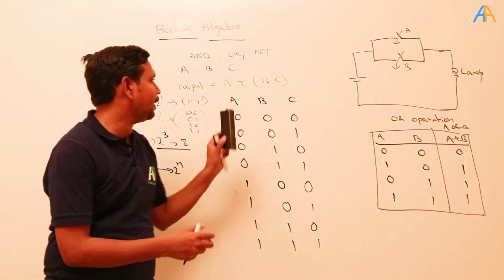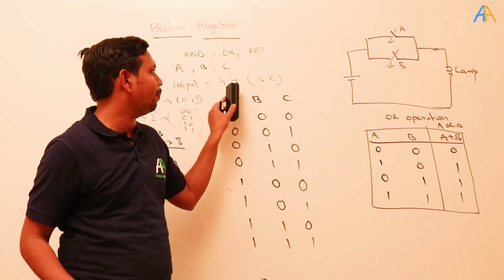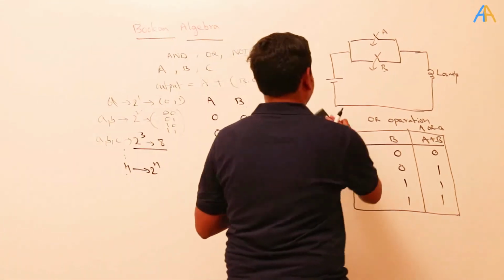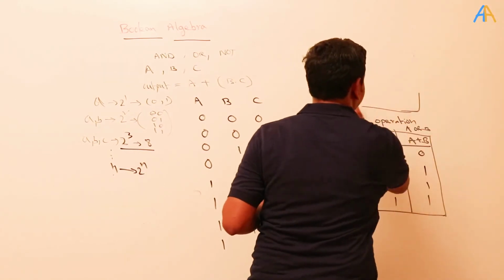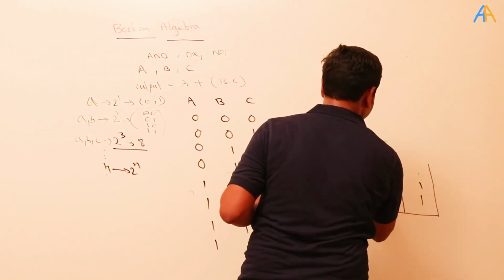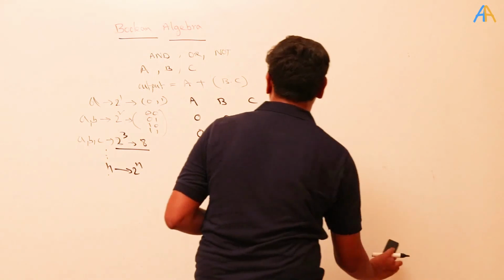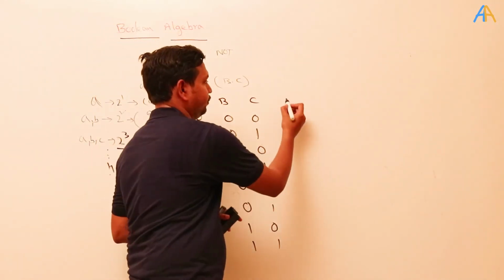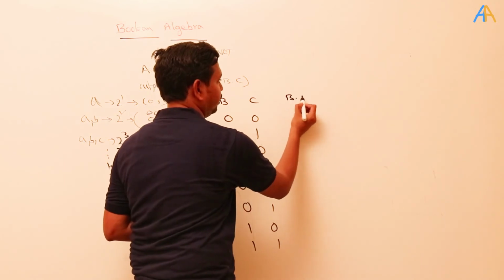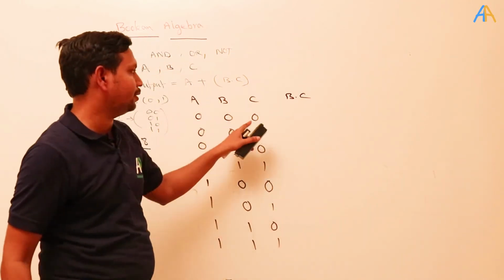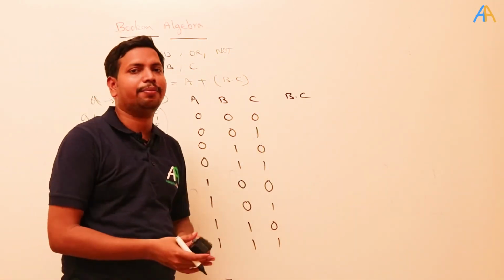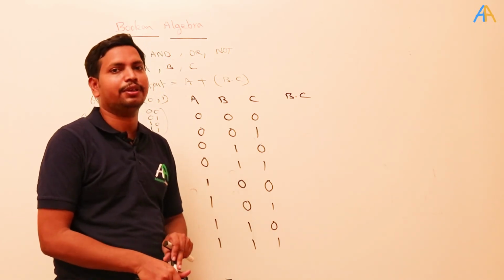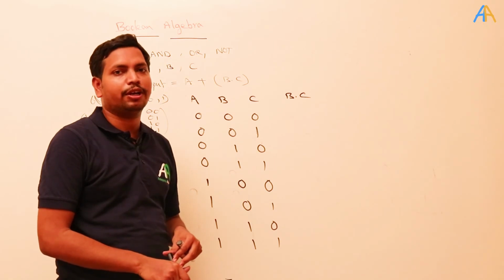Now what do we have to do? We have to find a plus b and c, where plus means OR operation. First, what will you do? We'll evaluate this one, b dot c. That means b and c. So this is the AND operation. In the AND operation, what do we have to do? Both the inputs have to be true, that means both have to be 1 to make the output 1.